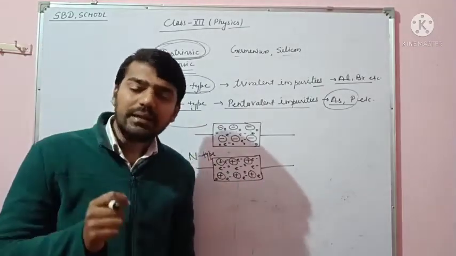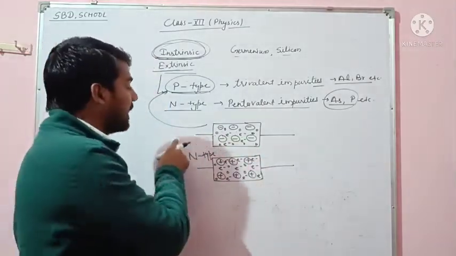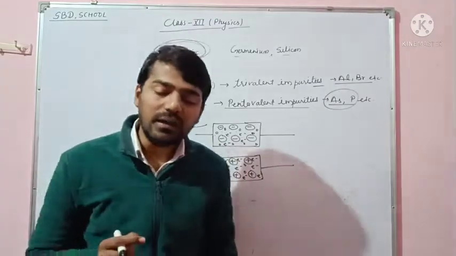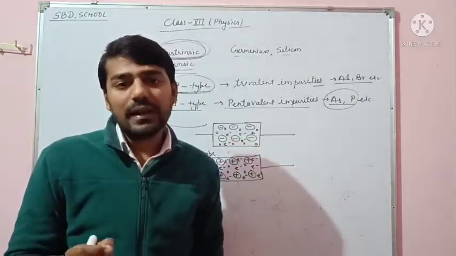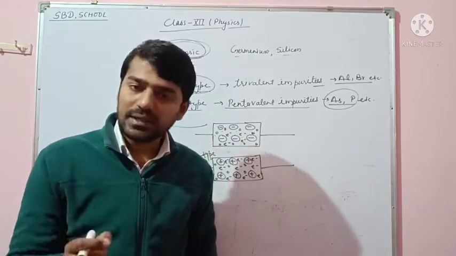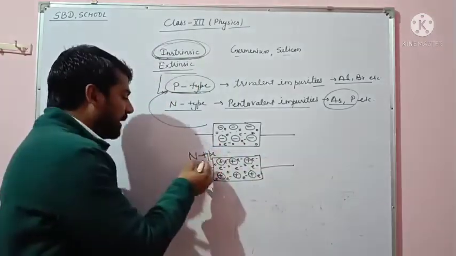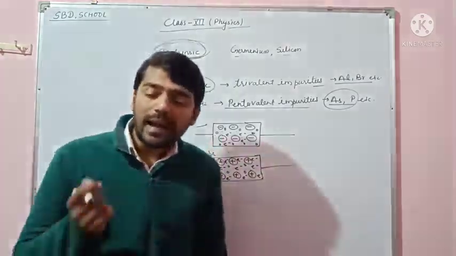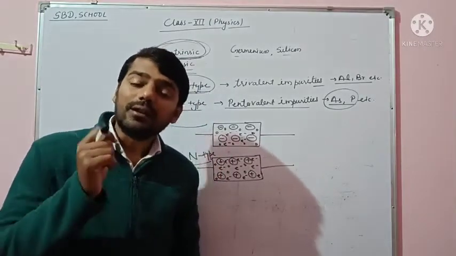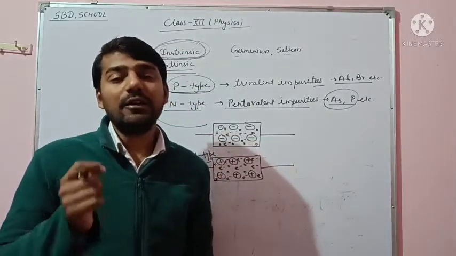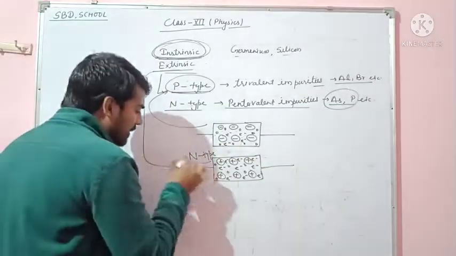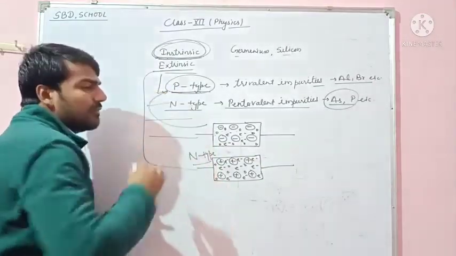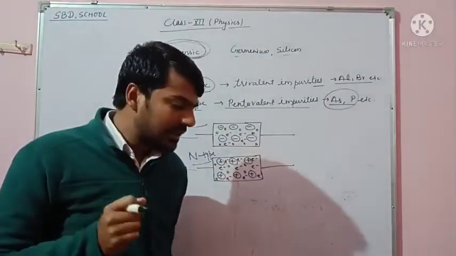The main difference between p-type and n-type semiconductors is that in a p-type semiconductor holes are in majority and electrons in minority, and in an n-type semiconductor it is the opposite: electrons are in majority and holes are in minority. These topics we studied in our previous class.